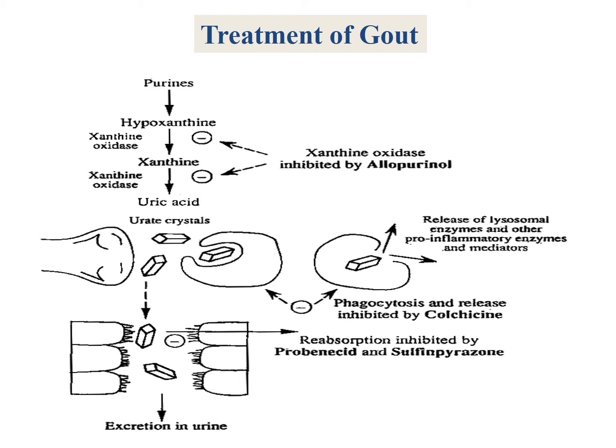This phagocytosis and pro-inflammatory mediator release gets inhibited by colchicine, and the renal reabsorption of uric acid gets decreased by probenecid and sulfinpyrazone.